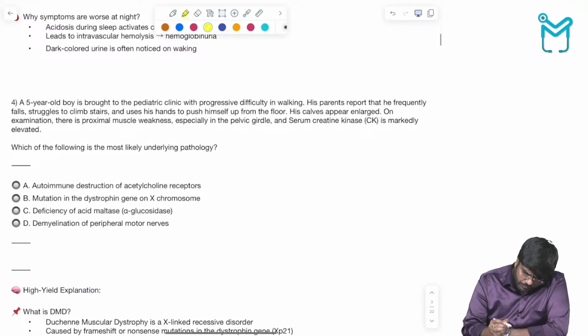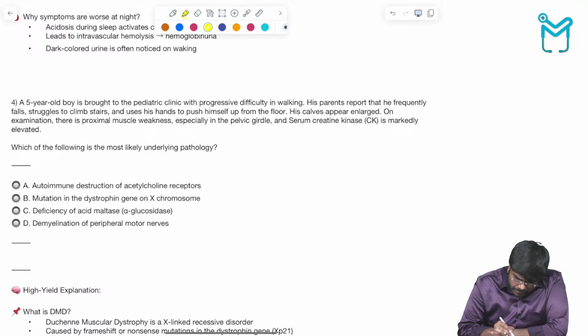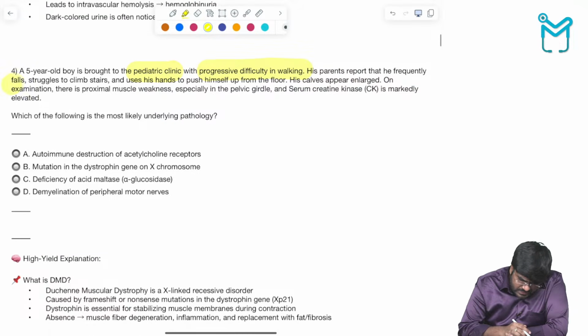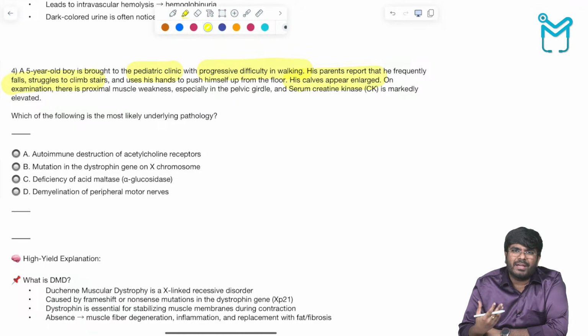Next, a 5-year-old boy is brought to the pediatric clinic with a progressive difficulty in walking. His parents report that he frequently falls and struggles to climb stairs. His calves appear enlarged. By this time you should be able to think: child, difficulty in walking, calves appear bulky. This is pseudo calf hypertrophy, Duchenne's muscular dystrophy, Gower sign positive.